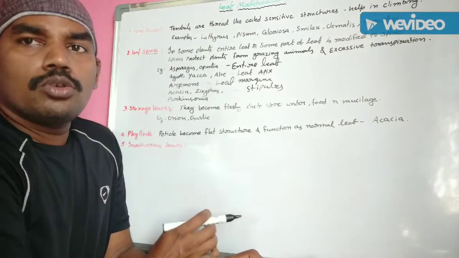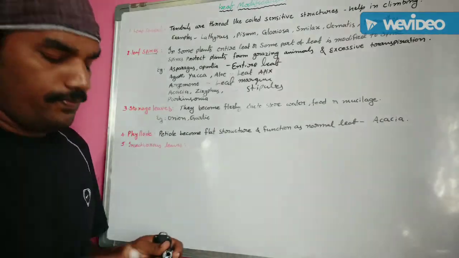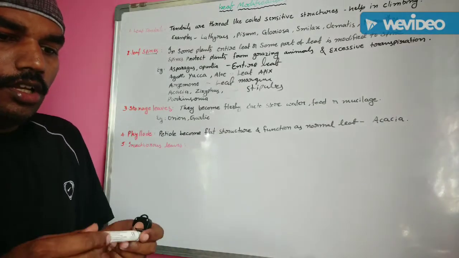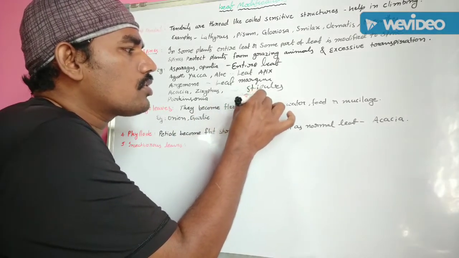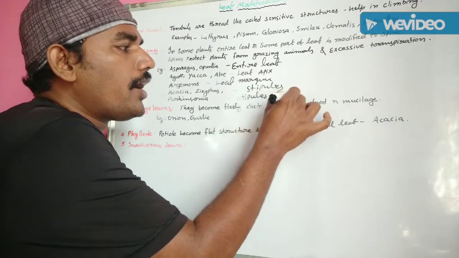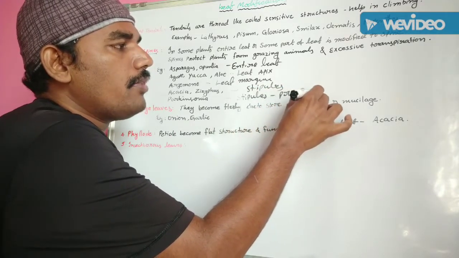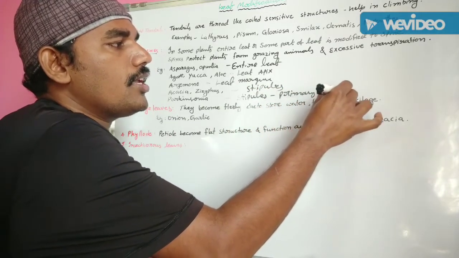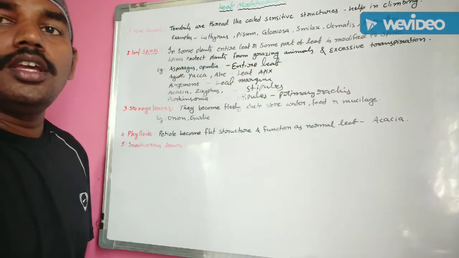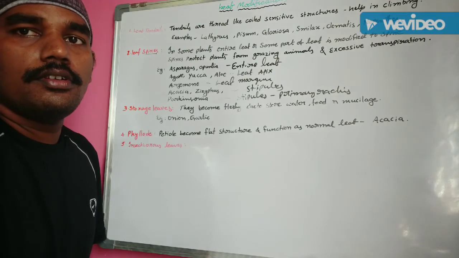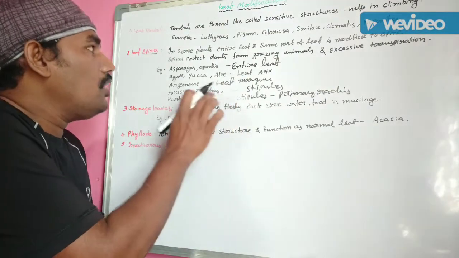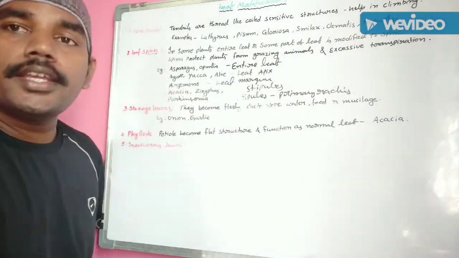In the Parkinsonia, stipules and the primary rachis of the leaf are modified into spines.